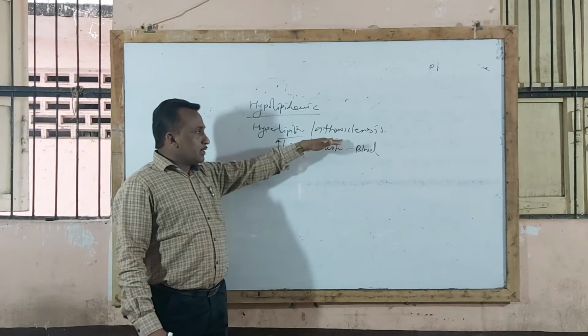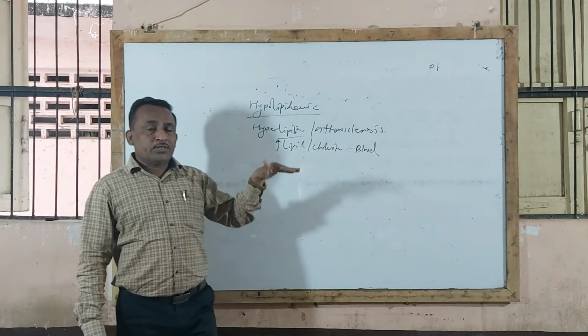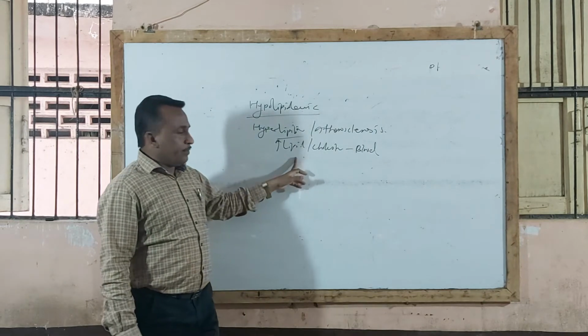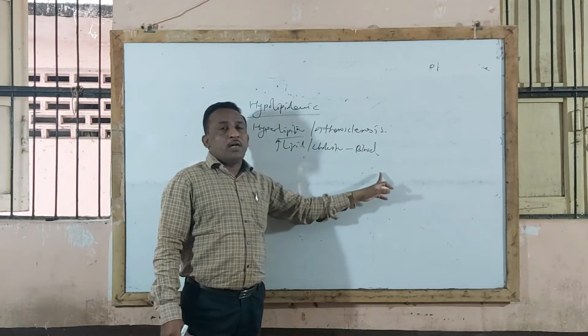So atherosclerosis or hyperlipidemic condition is nothing but an increase in the level of lipid or cholesterol in blood.